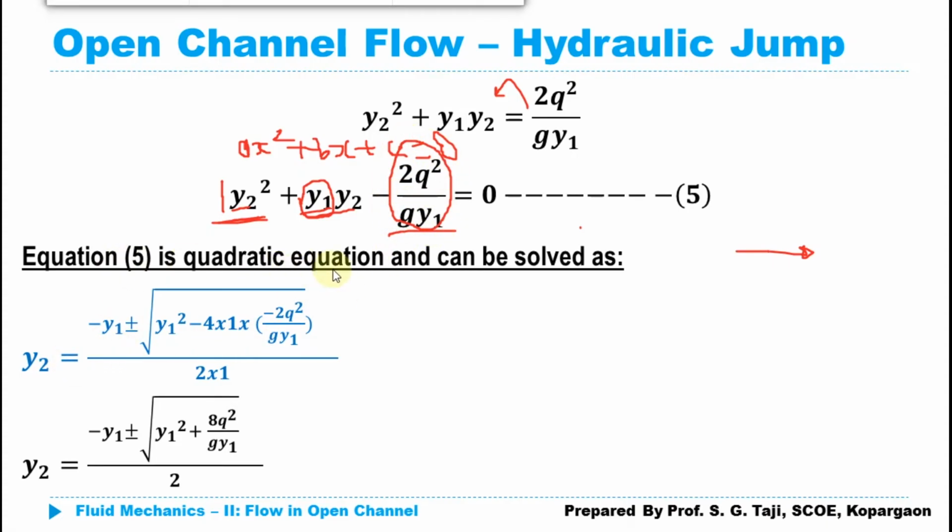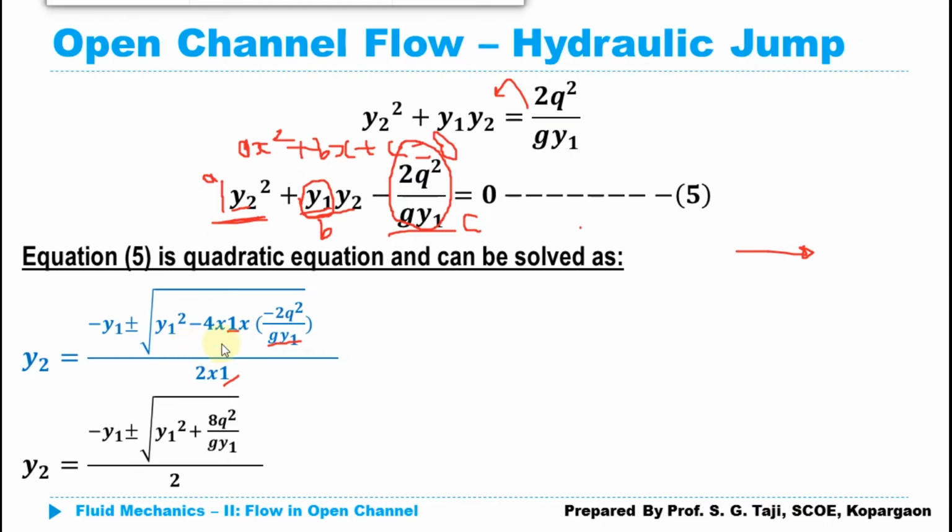While taking its solution, it can be solved as y2 is equal to minus b, that is y1, plus minus under root of b square, where b is y1. Here a is 1 and c is 2q square upon gy1. So b square is y1 square minus 4 multiplied by a, that is 1, multiplied by c, that is minus 2q square upon gy1, divided by 2a. Again here the value of a is 1.